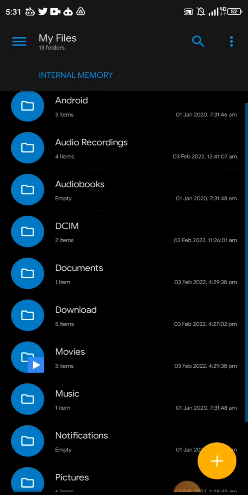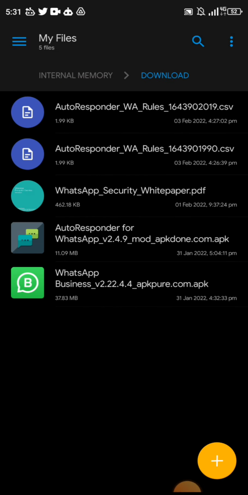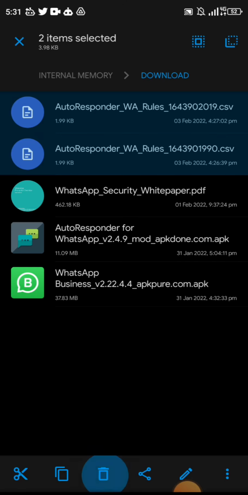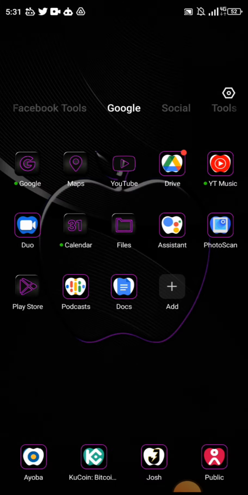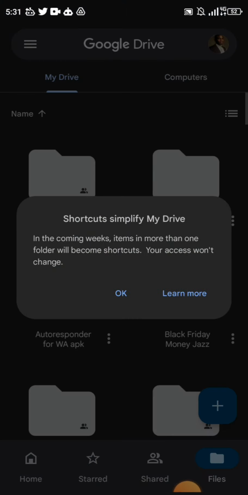Okay, so I'm going to come to download. I already backed up some of the rules there. I'm going to move them to trash. I'm going to go to my Google Drive, come to my autoresponder folder. Okay.